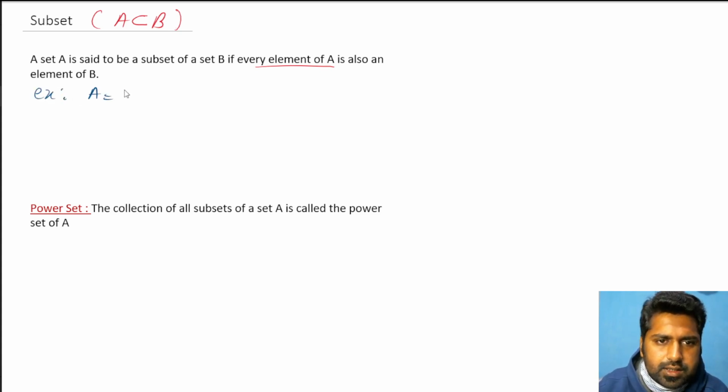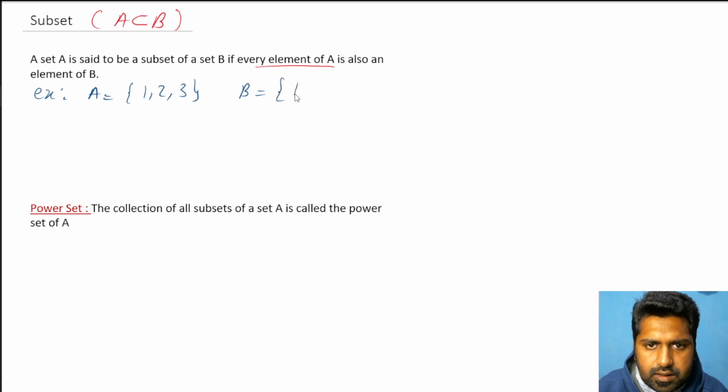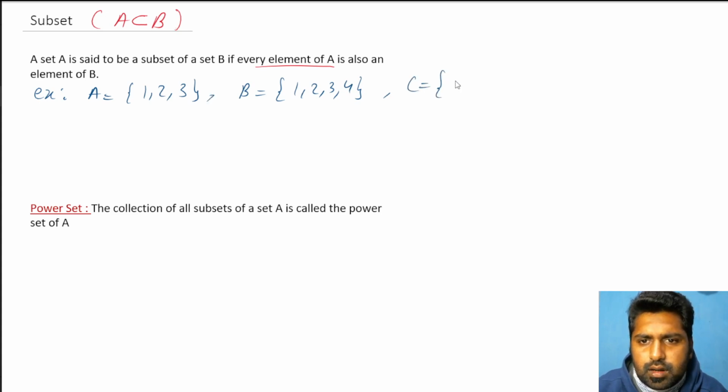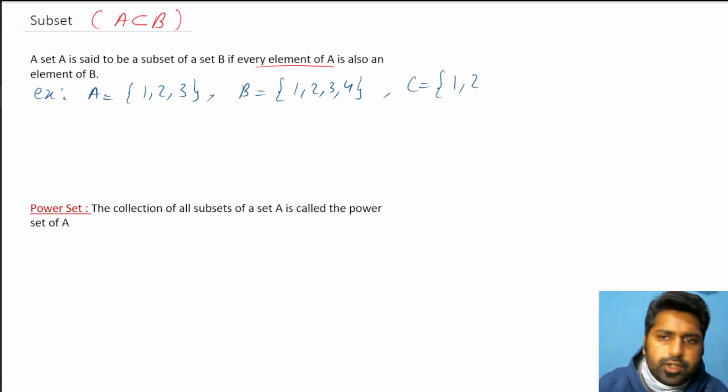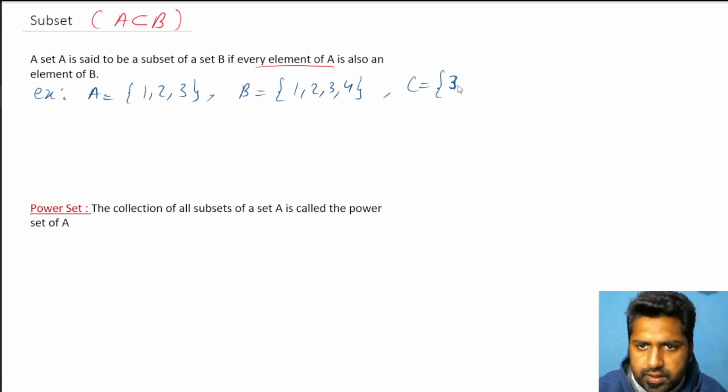A set is 1, 2, 3. B set is 1, 2, 3, 4, and C set is 3, 2, 1.